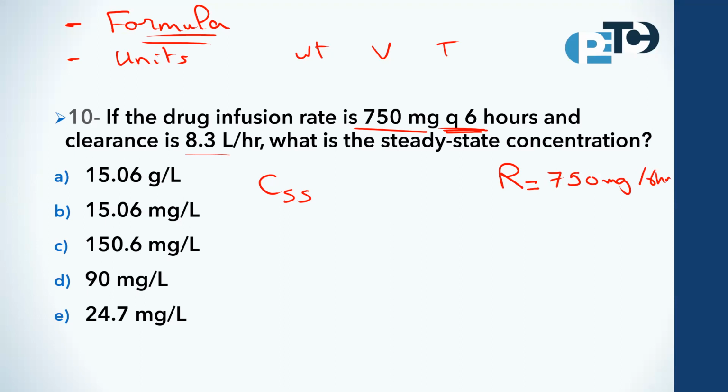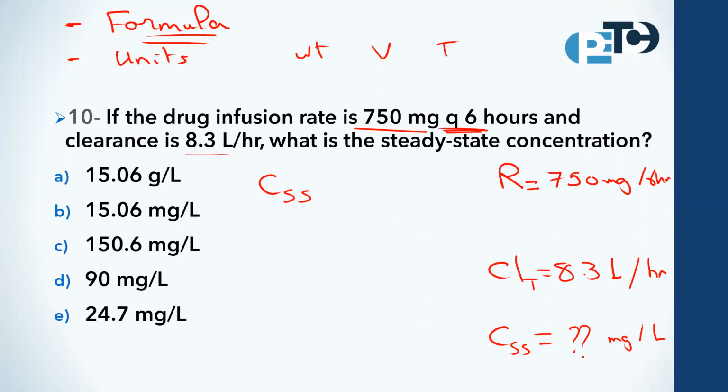We also have the total clearance equal to 8.3 liters every hour. We need the steady state concentration in which unit? Either gram per liter or milligram per liter. Let us put it as milligram per liter.